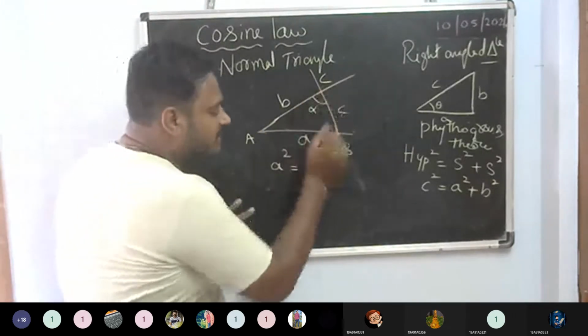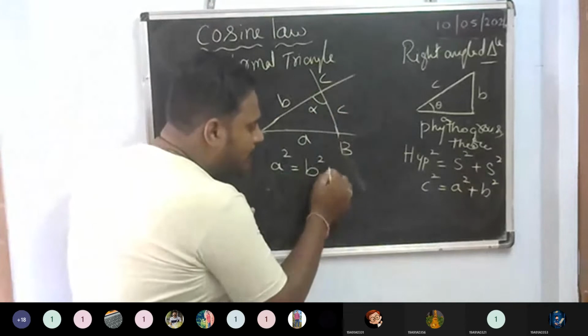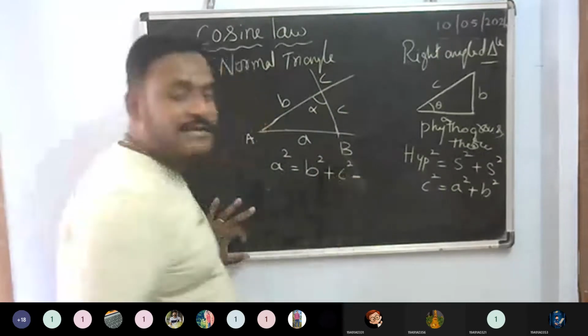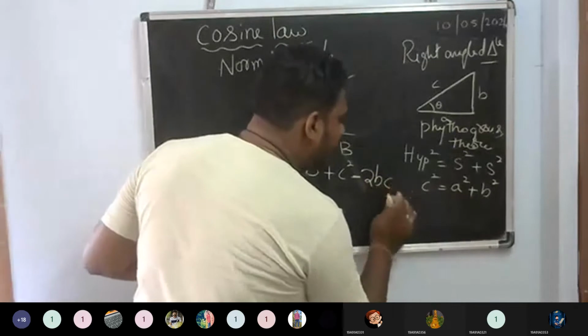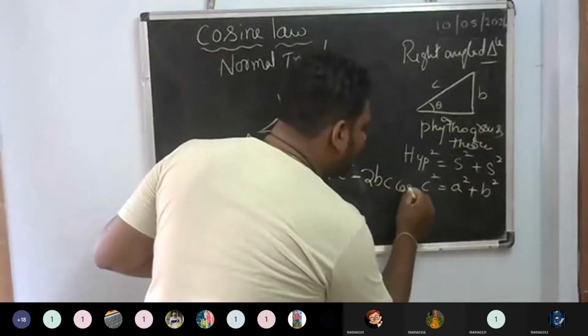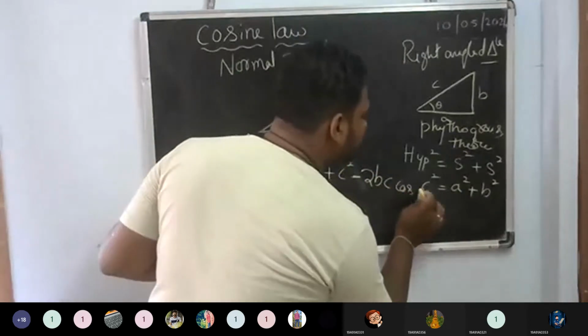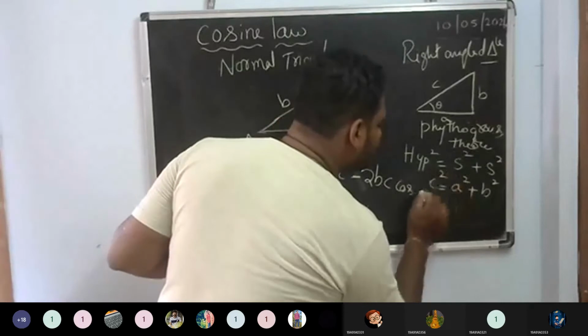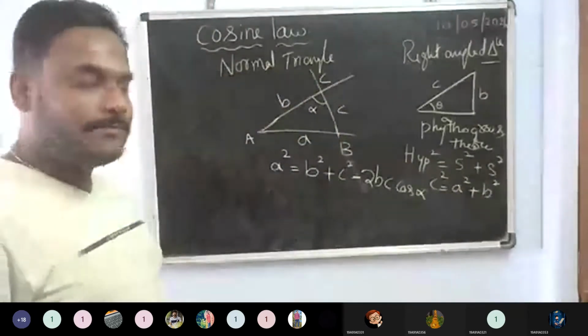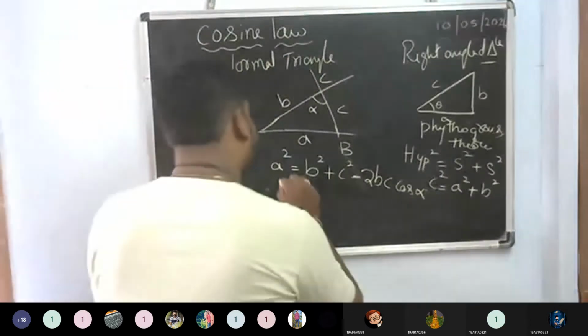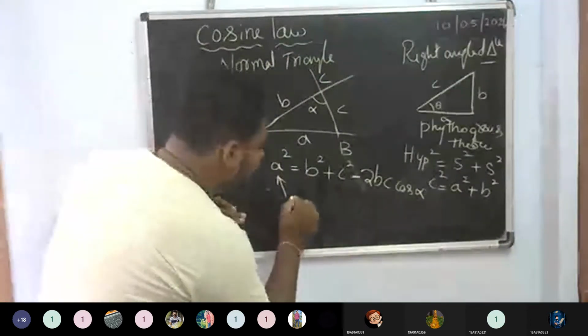This is B and this is C. That means B square plus C square minus 2 BC cos alpha. Is it okay? This is the opposite edge.